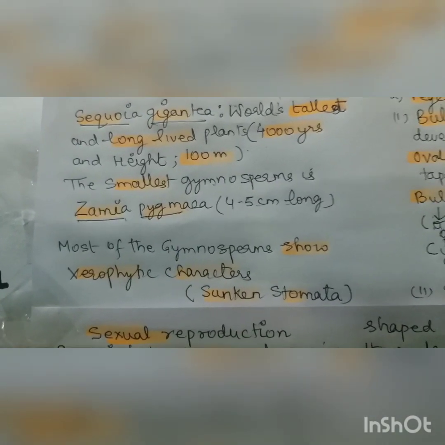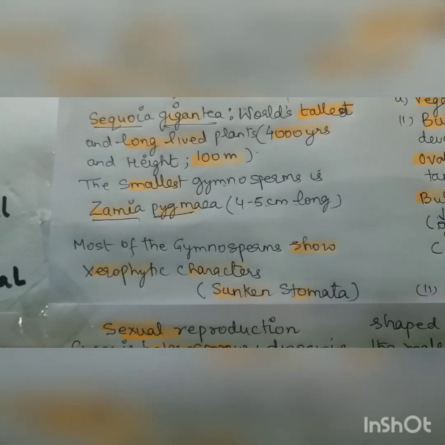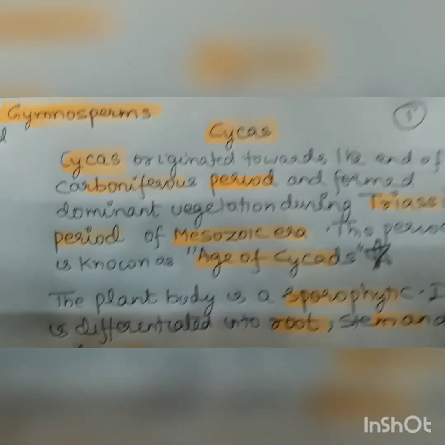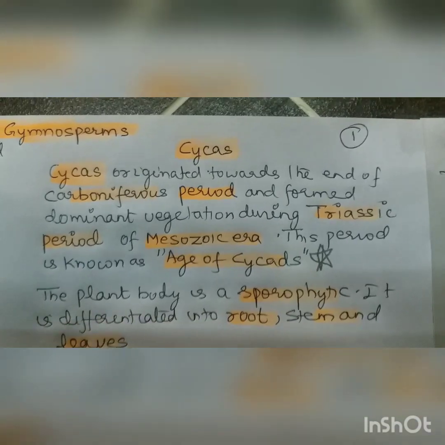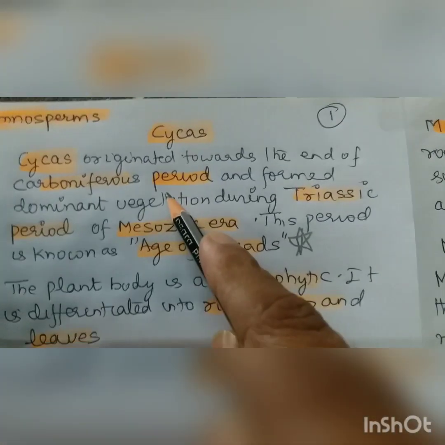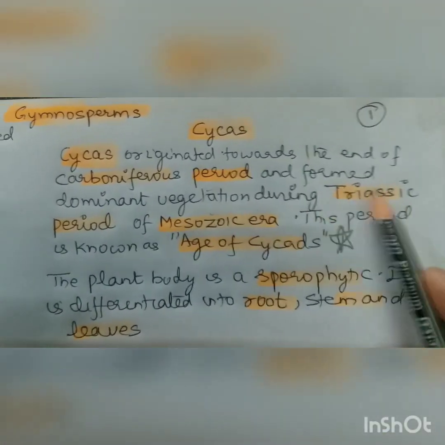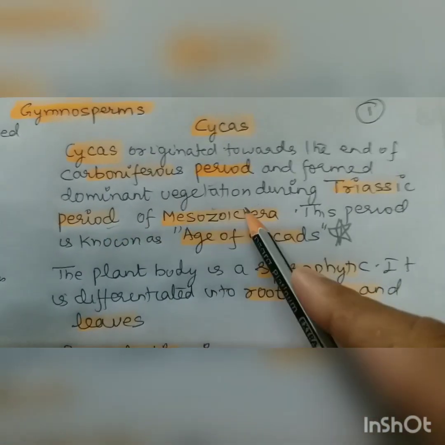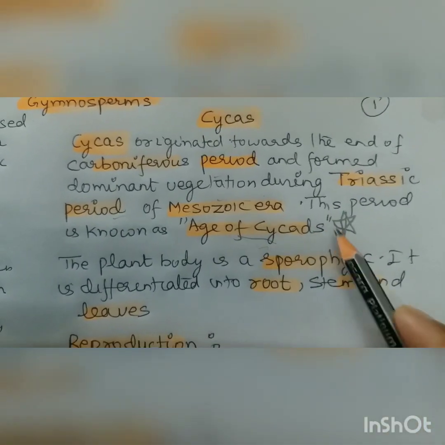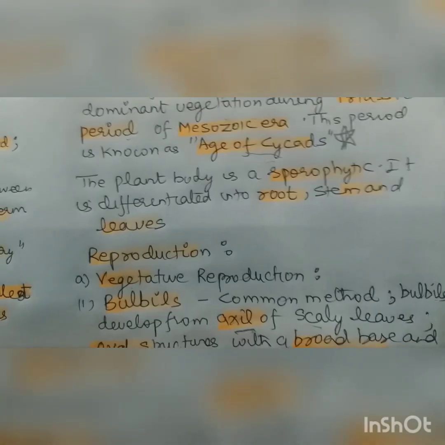Because of time constraint, I have just tried. Others are the transmission tissue, which I will discuss later on. So I am coming to my topic, that is Cycas. Cycas originated towards the end of the Carboniferous period and formed dominant vegetation during the Triassic of the Mesozoic era. This period is called the Age of Cycads. It's very important. The plant body is sporophytic.